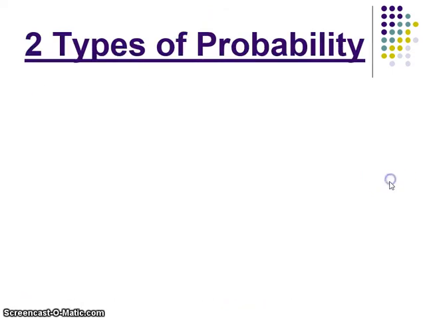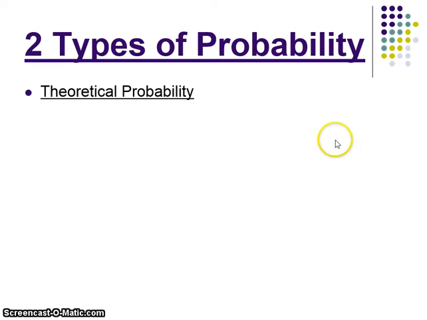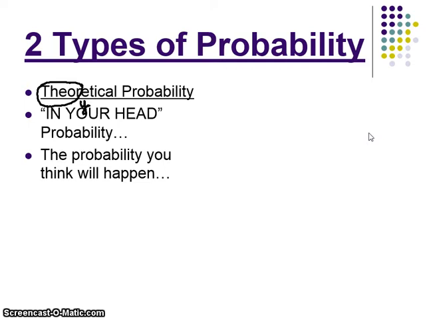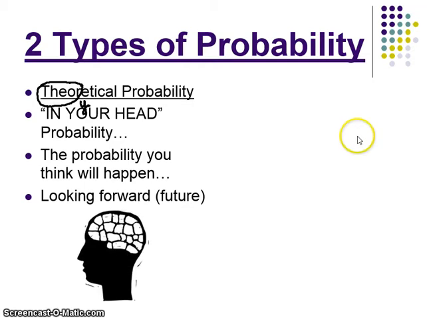When we talk about probability, there are two types of probability that we will discuss. The first is theoretical. I want you to look at the first 5 letters, because if you add a Y on the end, it looks like the word theory. Theoretical probability is in your head probability. It's probability that you think will happen. It is looking forward to the future. You don't actually do anything, you just think about it. When I think about a coin, I think I could get heads half of the time because only 1 out of 2 sides are heads. Thinking about what could happen.